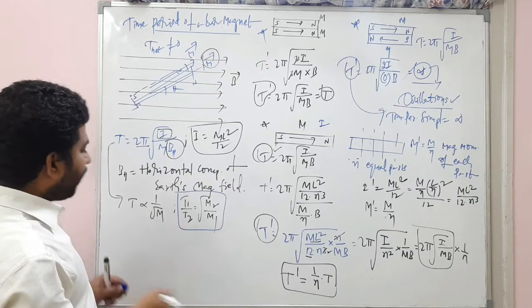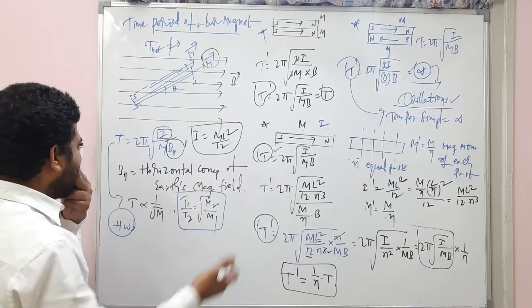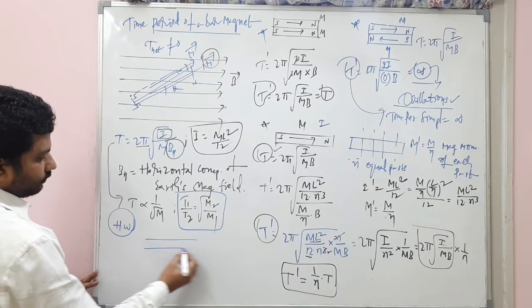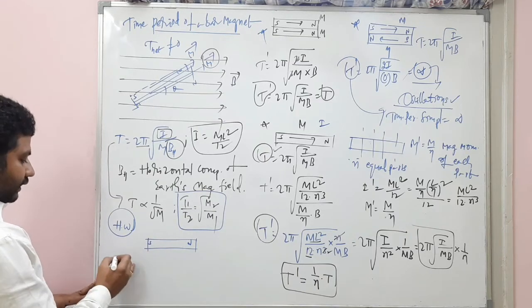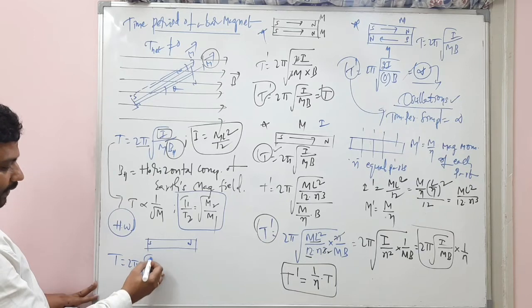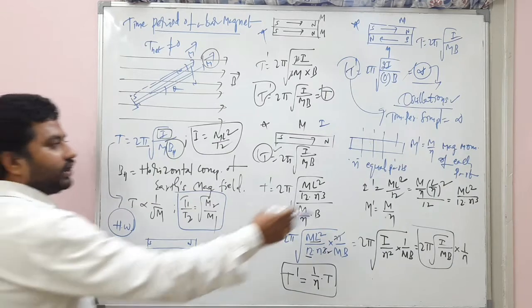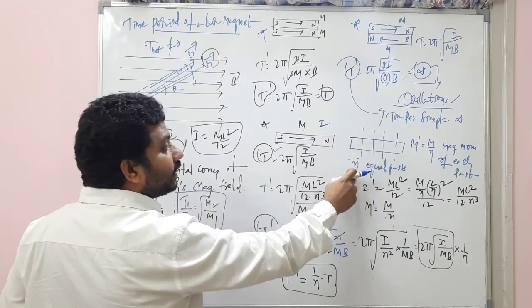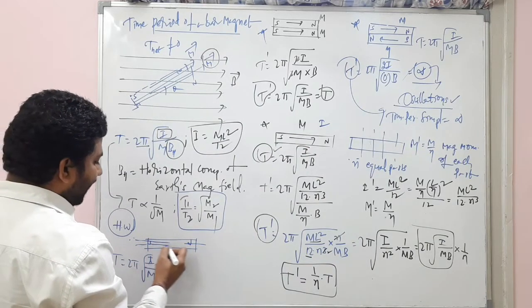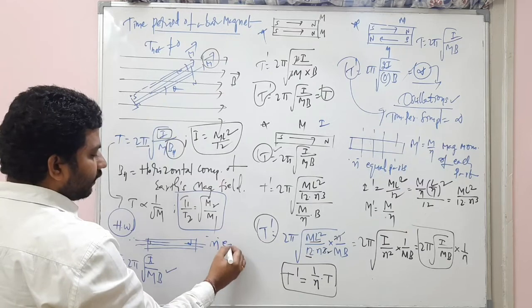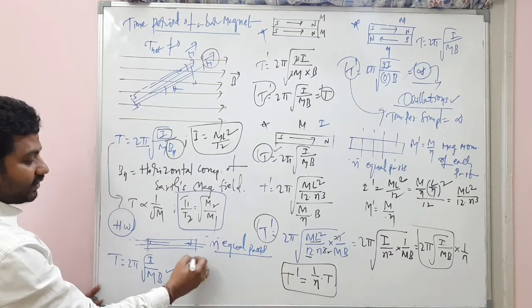Now the homework for you is, listen, the same question. So there is a bar magnet, south pole and north pole. The time period is T initially, 2 pi root I by mb. Here it was cut into n equal parts vertically. Now if it is cut into n equal parts horizontally, if you cut like this, what is the T dash?